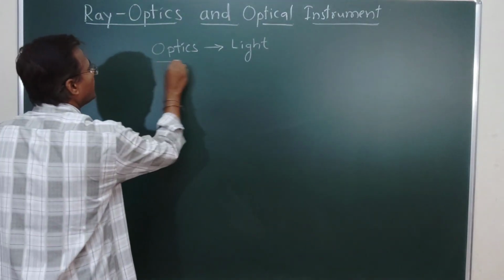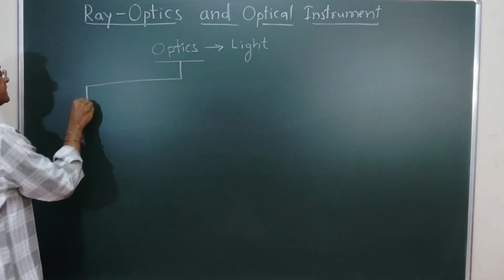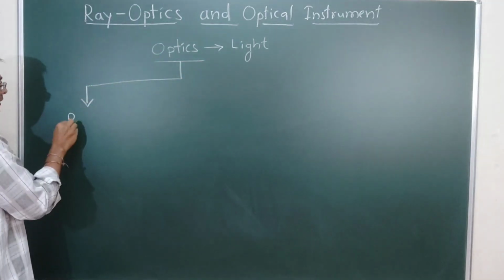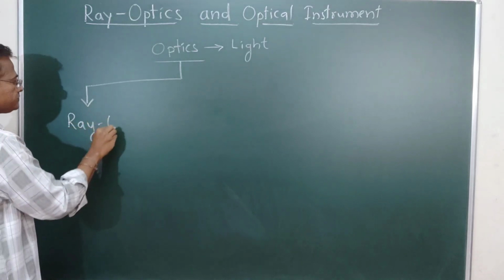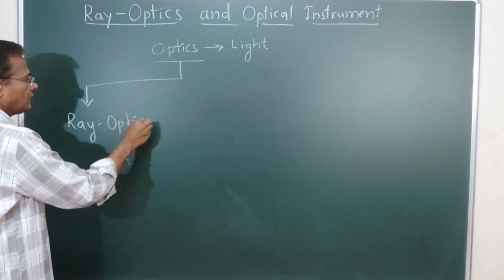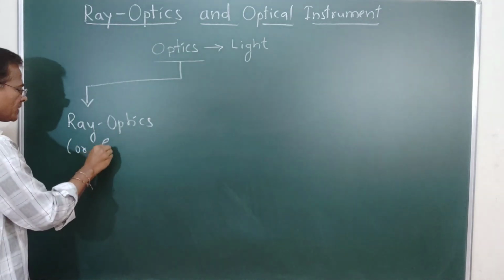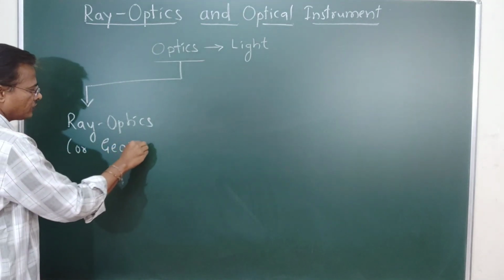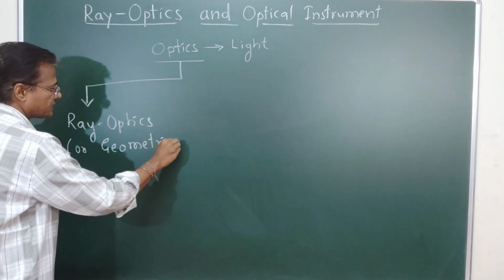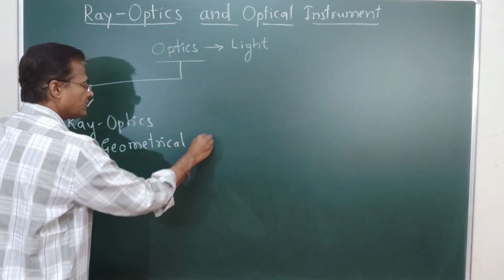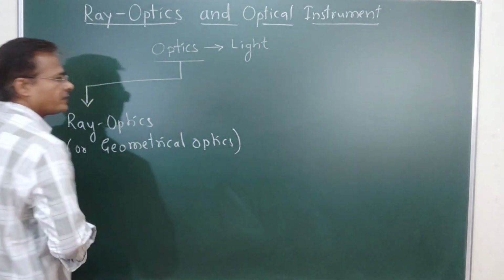One we call ray optics, also called geometrical optics.